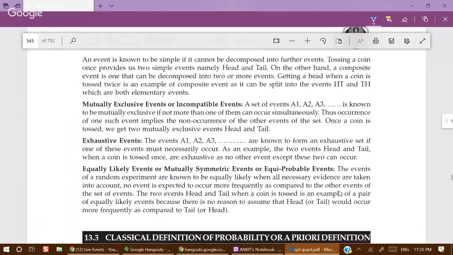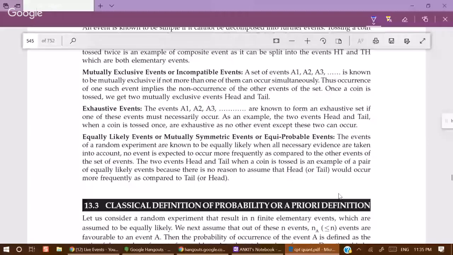For example, you have rolled a die. Okay. When you roll a die, you either get 1 or 2 or 3 or 4 or 5 or 6. So let me talk about even numbers and odd numbers. Let's say there's an event A which says odd number occurs. That means either 1 or 3 or 5. And there's another event B which says even number occurs. That means either 2 or 4 or 6.